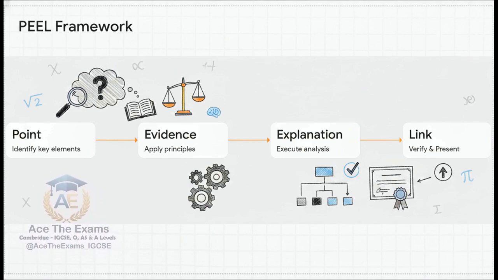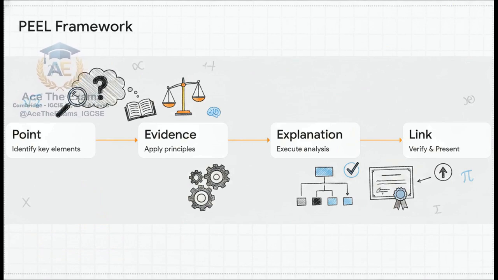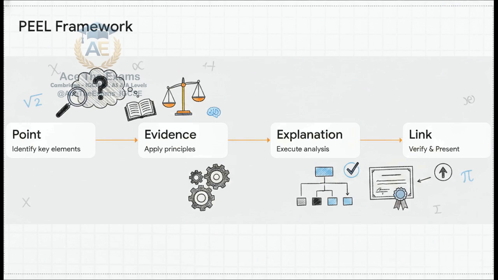Step 1 is the point. Identify the key elements. For example, if you're choosing a committee of 5 from 10 people, your point is identifying that order does not matter. Step 2 is evidence. Apply the relevant theoretical principles. Since order doesn't matter, you need the combinations formula, not permutations. Step 3 is explanation. Execute the analysis with crystal clear working. Actually write out 10 choose 5 and show the factorial expansion.